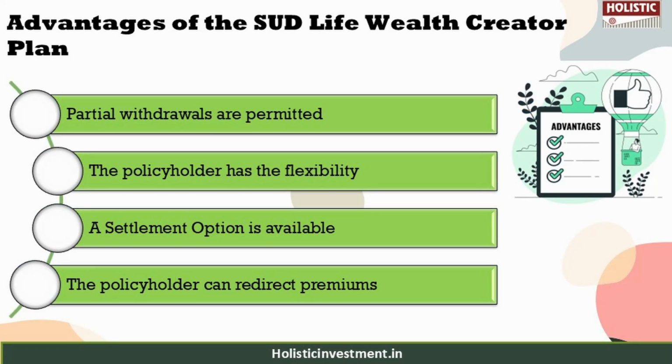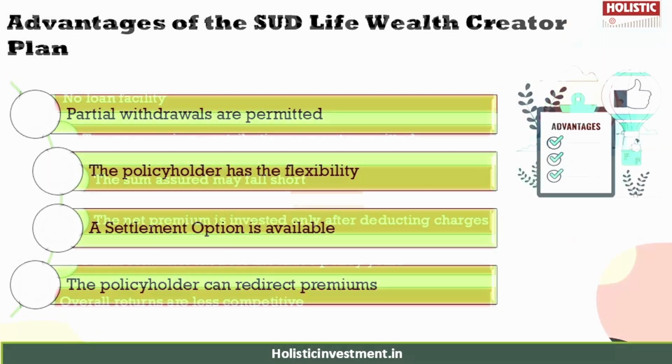Some of the advantages of investing in this policy are: partial withdrawals are permitted from the 6th policy year onwards, or once the life assured turns 18, whichever comes later. The policyholder has the flexibility to increase or decrease the premium payment term. A settlement option is available for the death benefit. The policyholder can redirect premiums and switch between funds as per their preference. So these are some of the advantages.